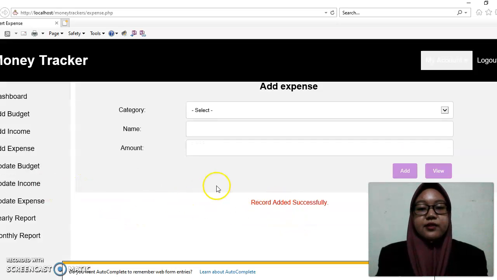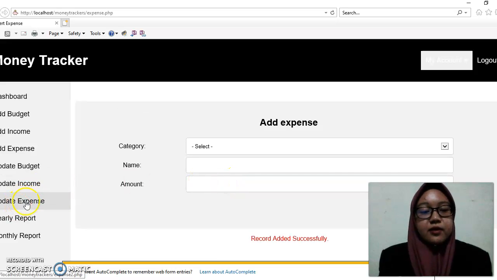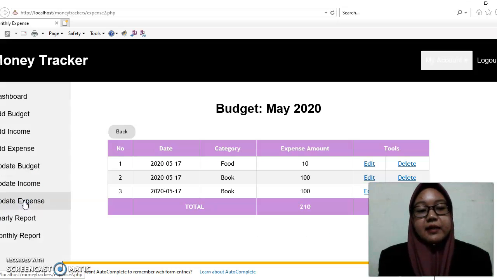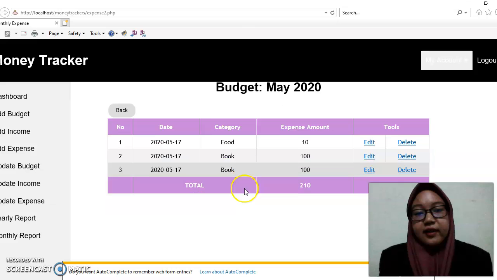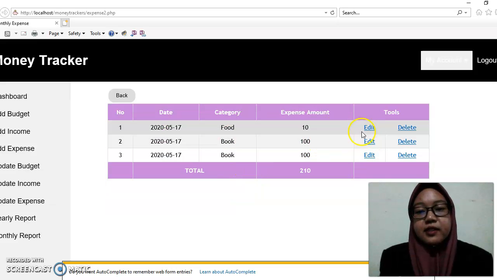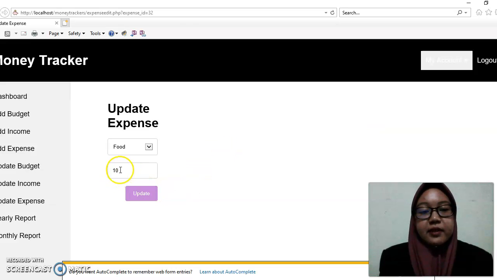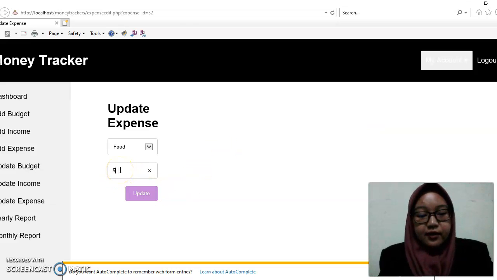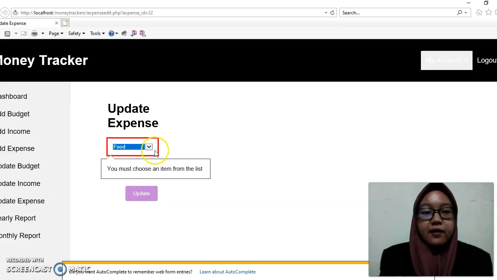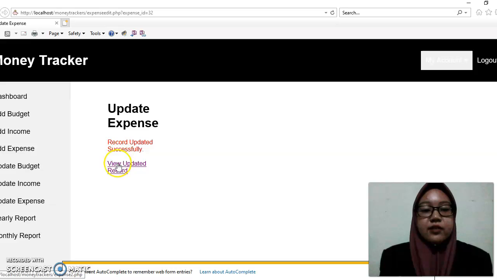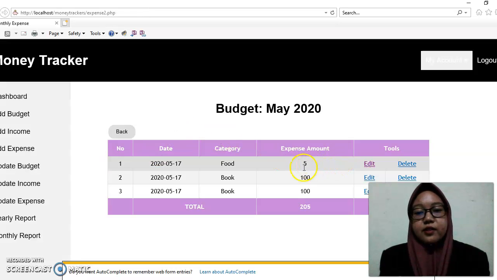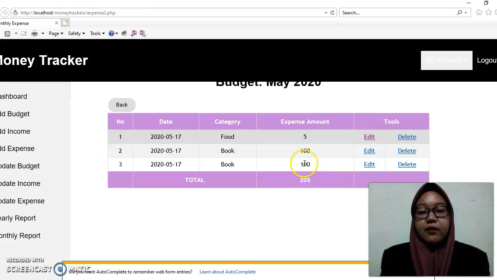If they want to edit something regarding the expenses, they can click update expenses. It's easier for them to look at, so that's why I put it at the side button. The same thing: for example, they want to edit the food. We can click edit. For example, the price is only 5 ringgit, so they can have the update. Record updated successfully, they can view the record. Previously it was 10 ringgit, now we got 5 ringgit.